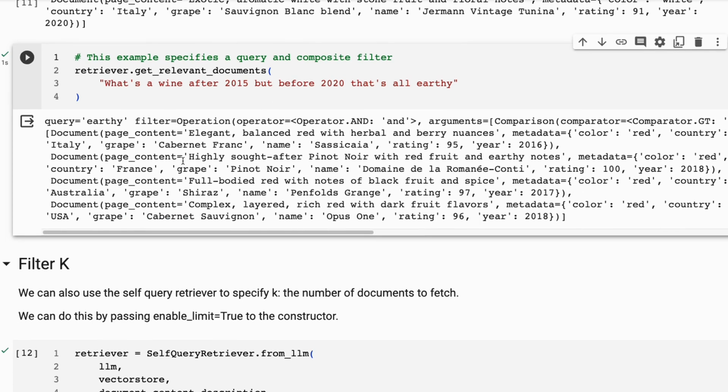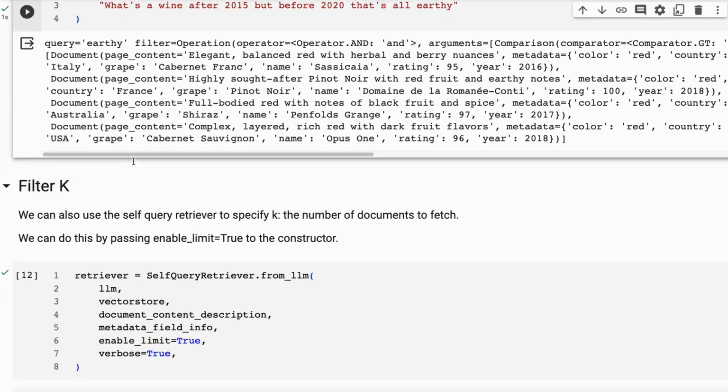So this shows us that we can do a whole variety of different searches that comprise both filtering the metadata, but also using the semantic lookup data of the vector store on those descriptions that we've got in there.